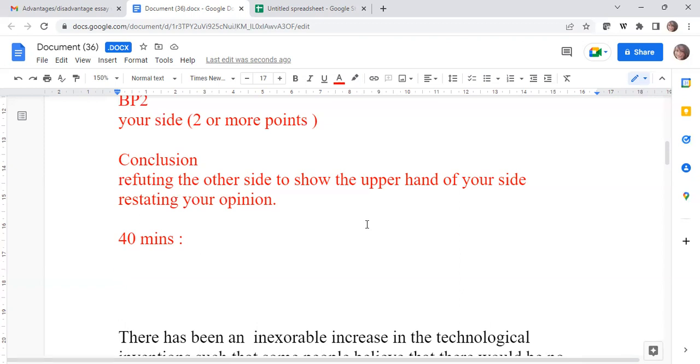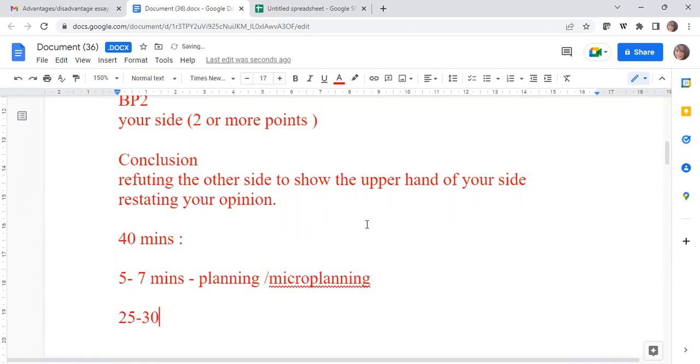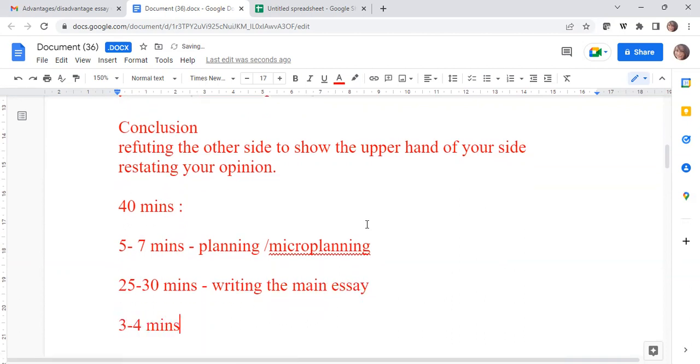Microplanning, we have to microplan. The first 5 to 7 minutes will be basically on planning and micro planning. The next 25 to 30 minutes will be on writing the main essay. And then the last 3 to 4 minutes is on proofreading.